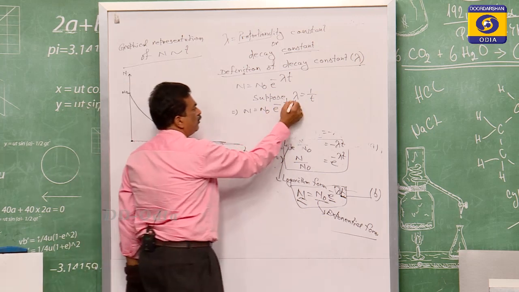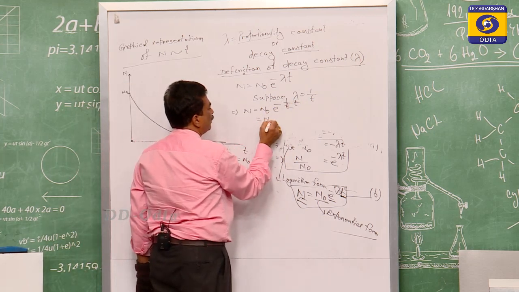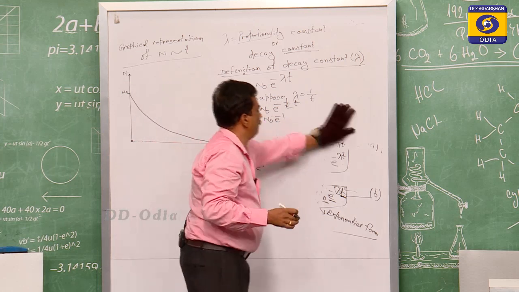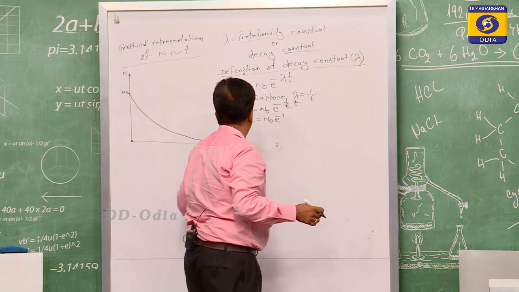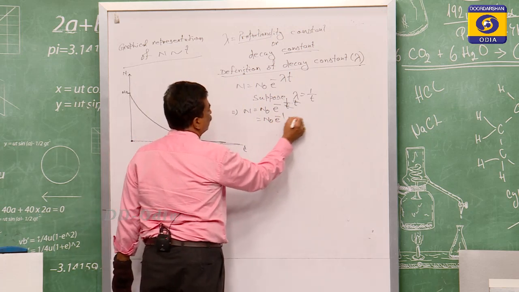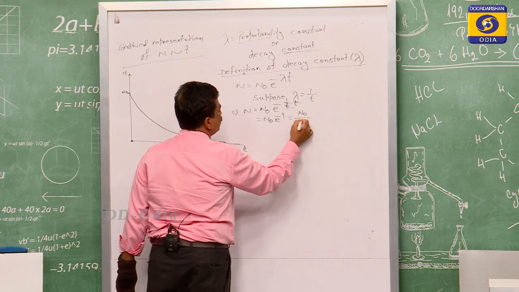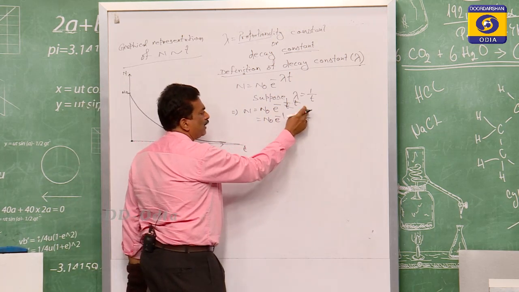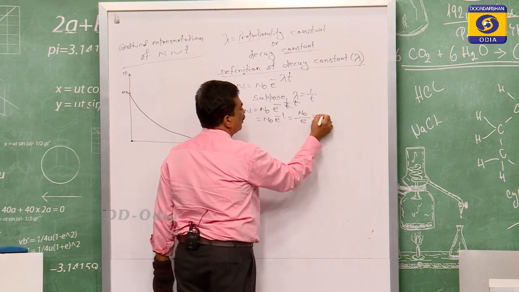So this t will cancel, and that is equal to n0 e to the power of minus 1, which is n0 by e. E to the power of minus 1 means 1 by e.